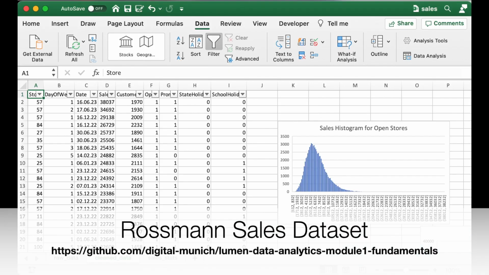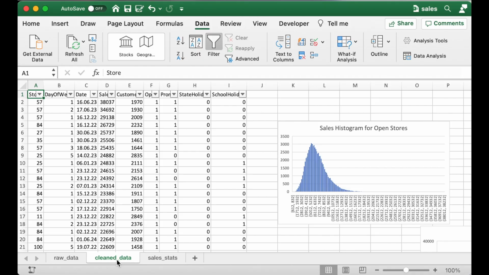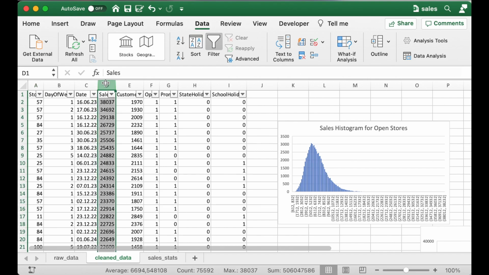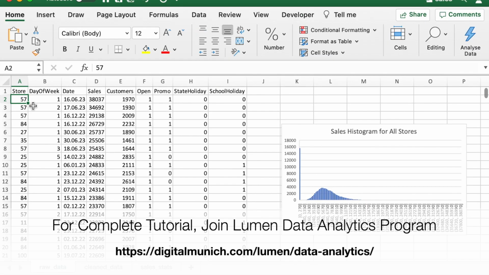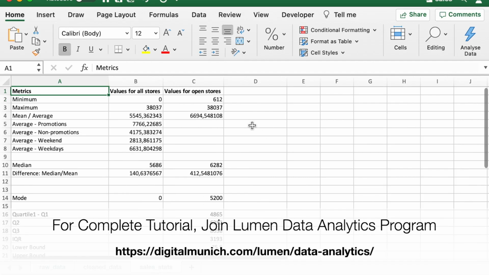We are now at our clean data set for the Rossmann sales data. The data is sorted, and here we can see that the topmost sales is coming out to be 38,037, and the topmost store corresponding to this sales is store number 57, which means that according to the VP Ops requirements, we need to calculate the central tendency for store number 57. So let's do that. For this, let's go to our sales stats and start working on store number 57.